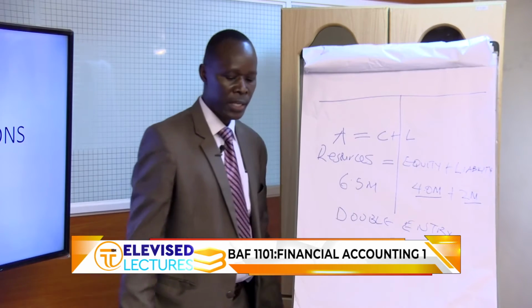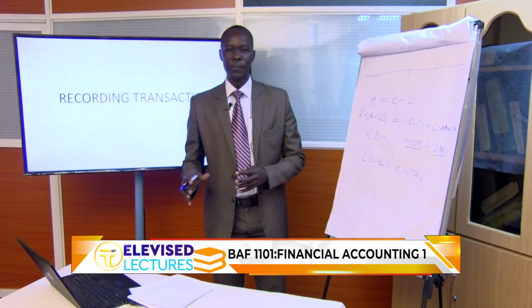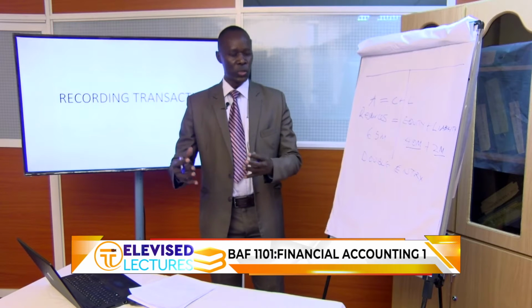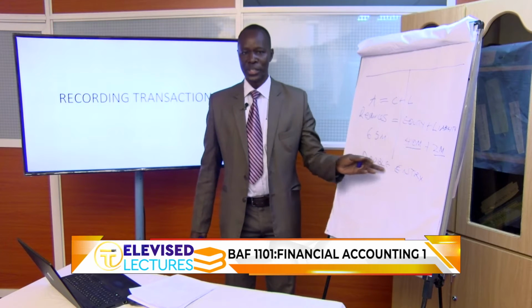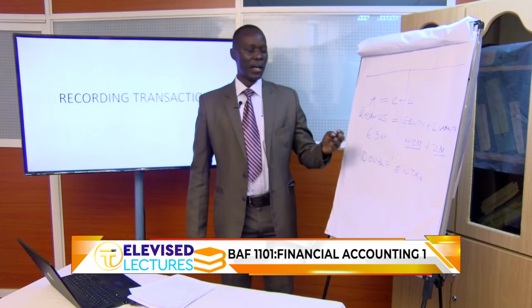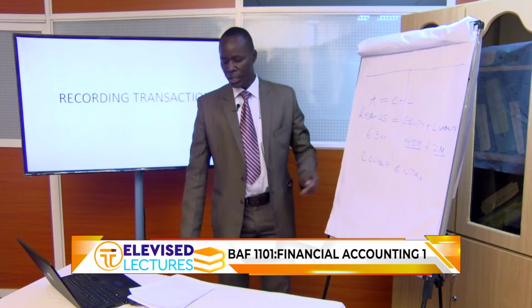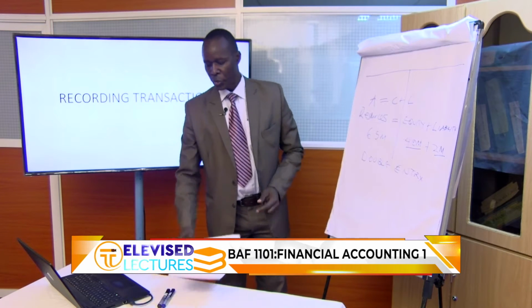So as we have seen, the phase of accounting of record keeping is called bookkeeping. But the system that we use is referred to as double entry. So because of this, some people use those two terms interchangeably, double entry or bookkeeping. So that is what we are going to see today, how to record transactions.